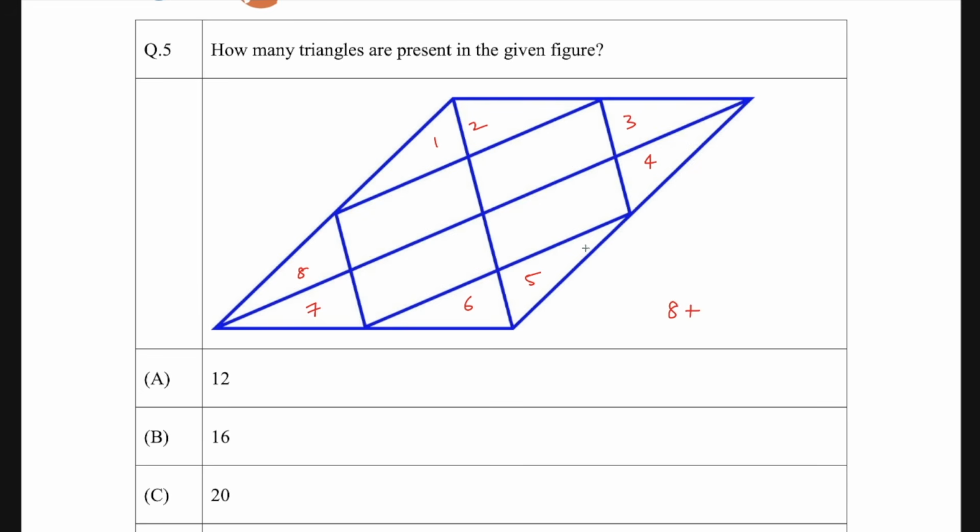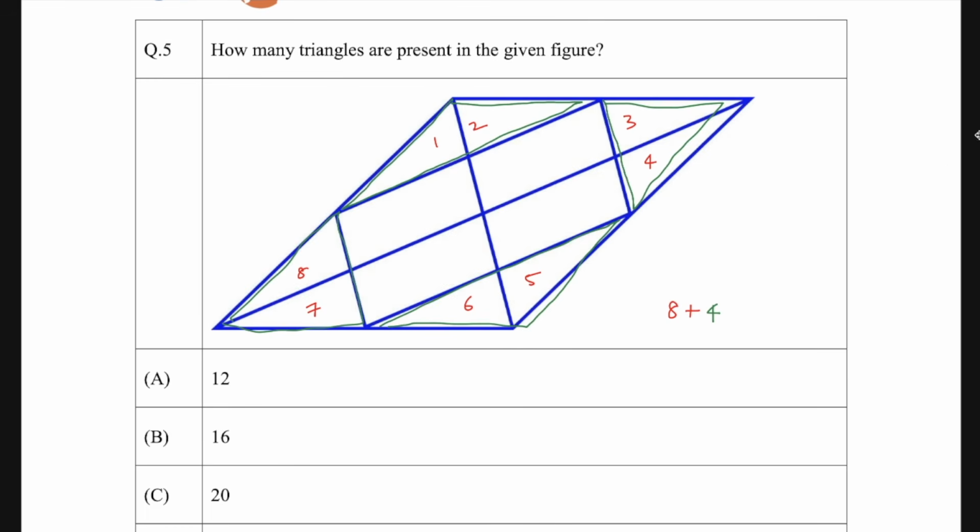Then, now you have taken single triangles, now you have to take two triangles and go for a bigger triangle. So you can see that this is a bigger triangle which I have got. This is one of the bigger triangles. Then you have one more bigger triangle, and then one more bigger triangle here, and then one more bigger triangle here. So you will see that you got four more bigger triangles, right?